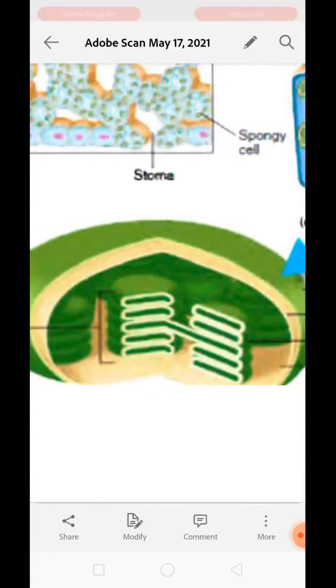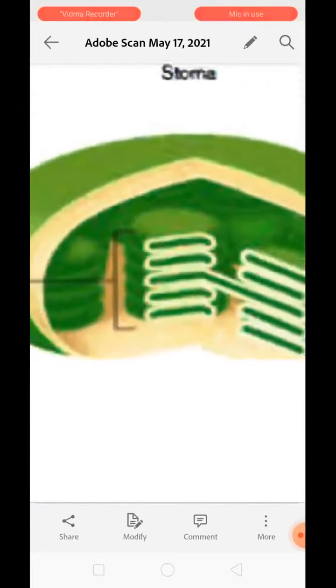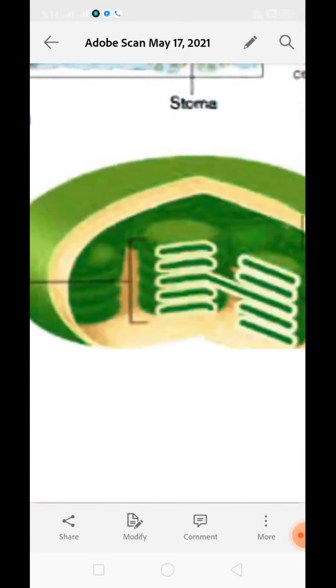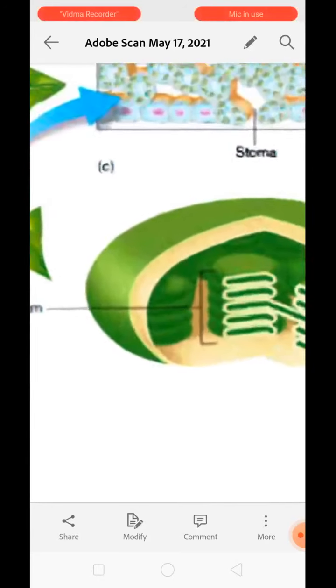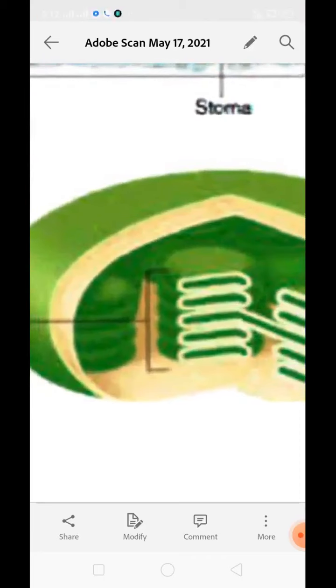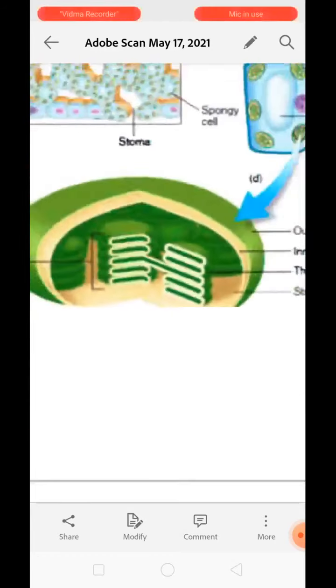It has lots of stacked coin-like structures. These stacked coin-like structures are known as granum. Each granum is made up of disc-like structures. This disc-like structure is known as thylakoid. When these disc-like structures get stacked together, they form the granum. And if we put a thylakoid outside, we will see that plenty of granules are sprinkled over there. These granules are chlorophyll.